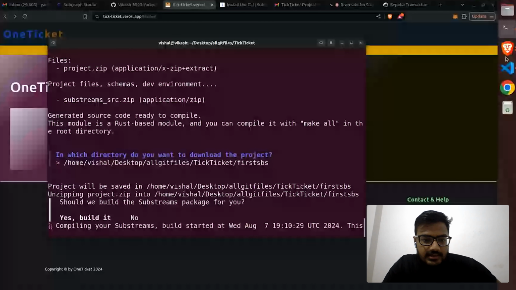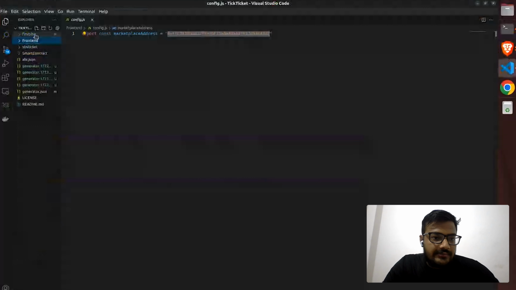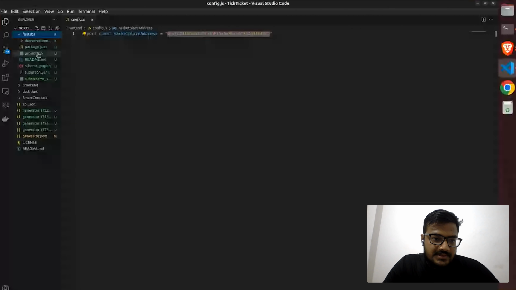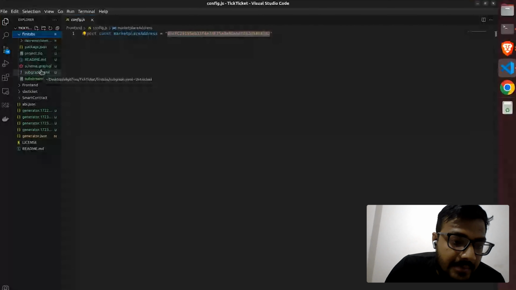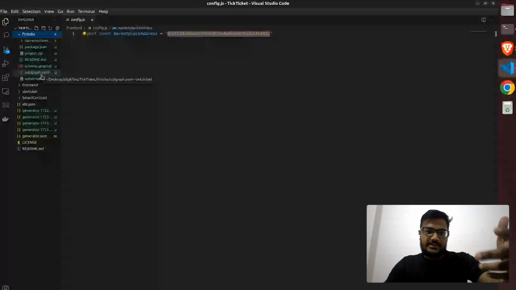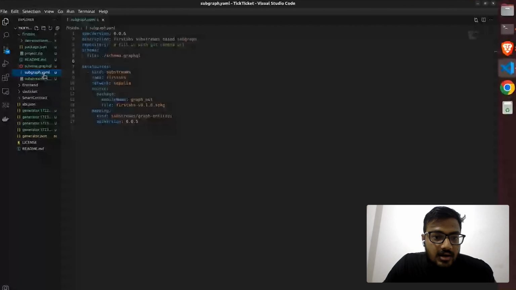Until it's compiling, we can see our folder structure. Here we get our first SBS folder, which is the substream folder. Under this, we have schema.graphql and subgraph.yaml, which indicates that we have successfully integrated the subgraph in the project. If I show you, you can see the kind is substreams.